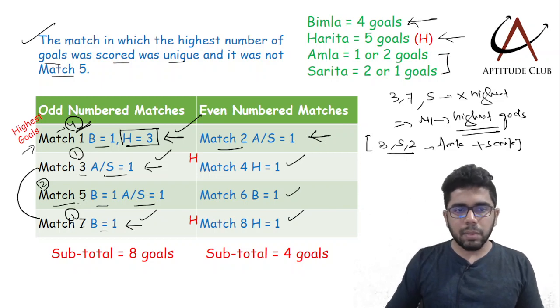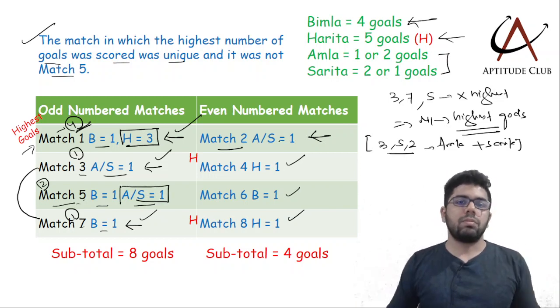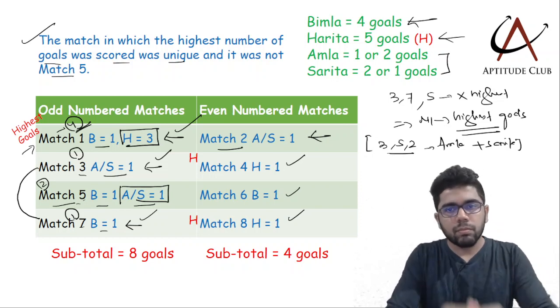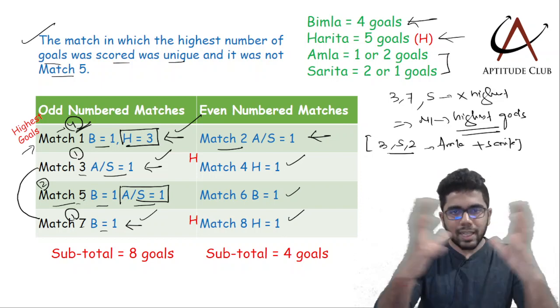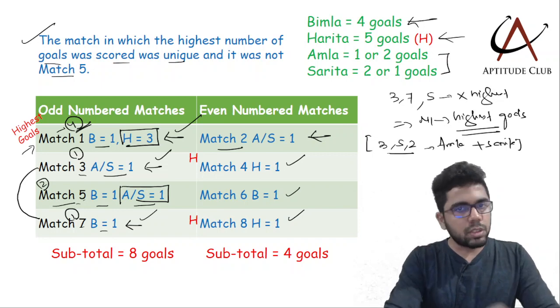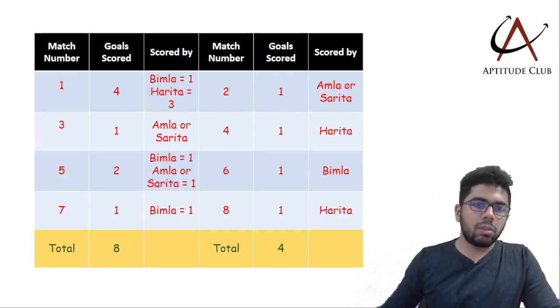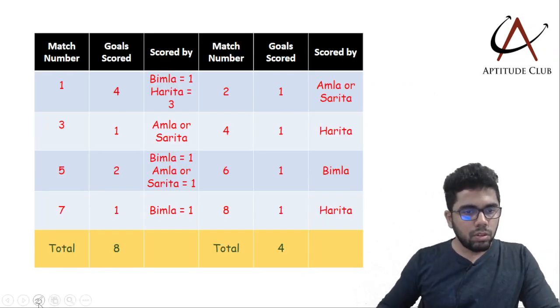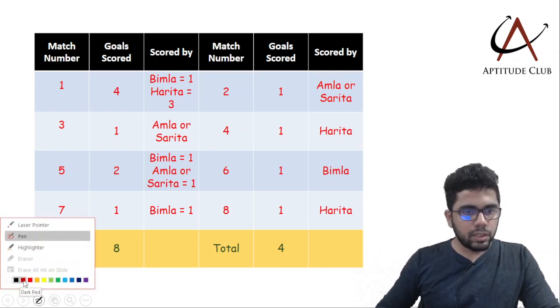Okay, match 3 has 1 goal and match 5 has 1 goal, and match 2 has 1 goal. This is what we can conclude. So this entire information, if I have to summarize in one table, it would look like this. Okay, let's take a look at this one.